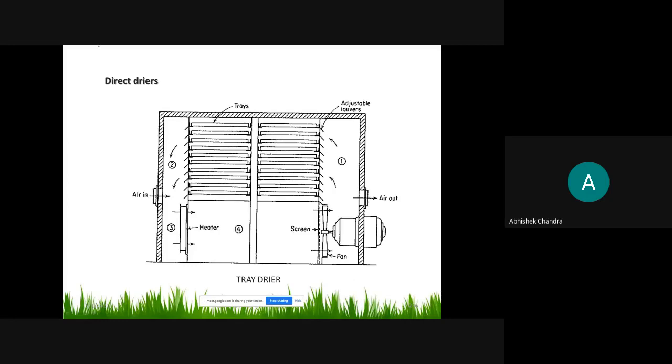So before going to the indirect heat dryers, first we will discuss the direct dryer.